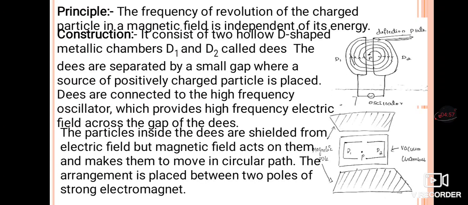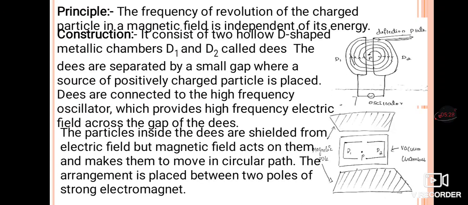Then this entire arrangement is placed between the two strong poles of an electromagnet. The second diagram shows the same thing: the internal structure with the strong magnetic poles. Entirely it is kept in a strong magnet or electromagnet, with D1 and D2 placed and P a positively charged particle, and the whole arrangement is kept in a vacuum chamber.